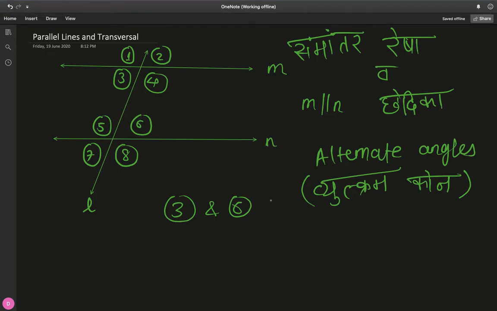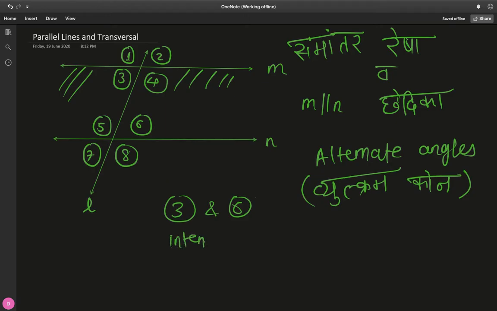But there is one catch here. Although we say 3 and 6 are alternate angles, we have to add one more term. So let me ask you, are they interior or exterior angles? If you remember the concept we did like 2 minutes ago, interior angles are basically angles that lie in this region, right? Well, do 3 and 6 lie in this region? Yes, they do, certainly.